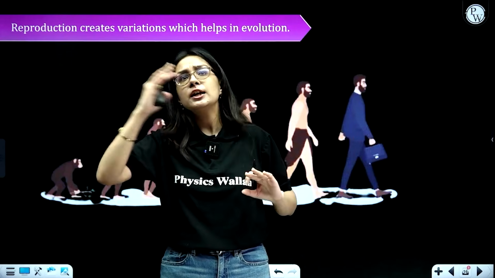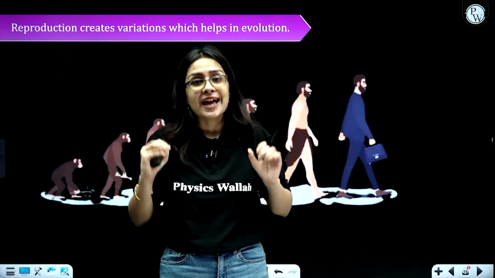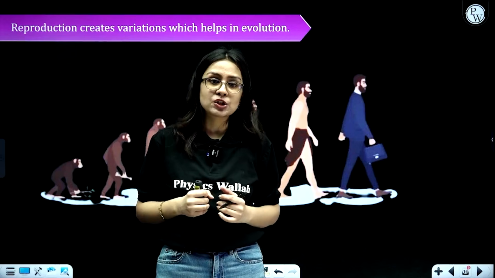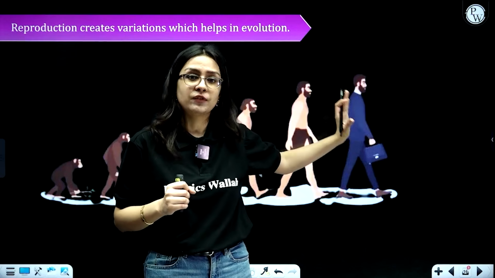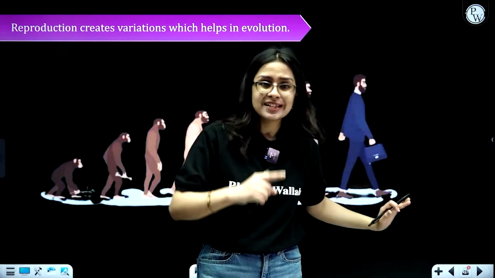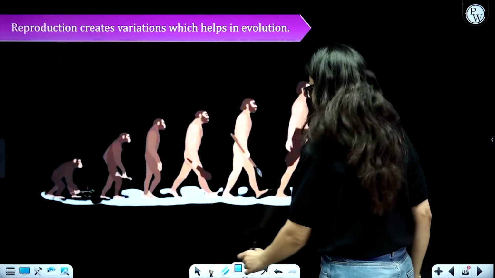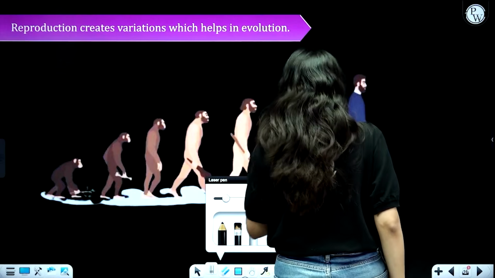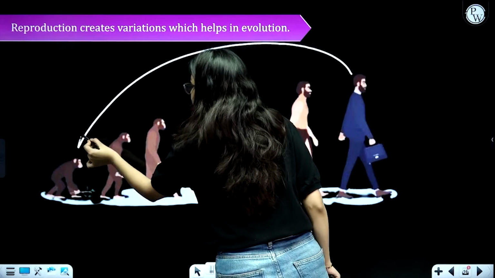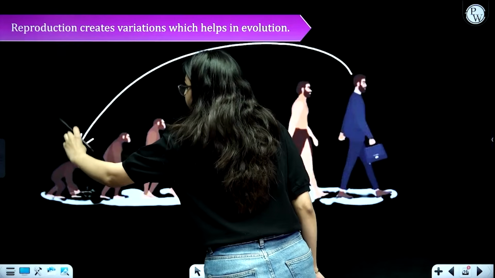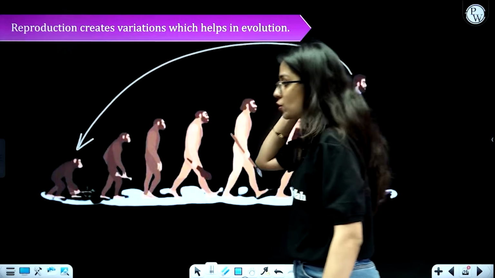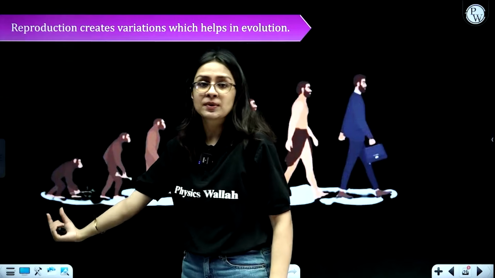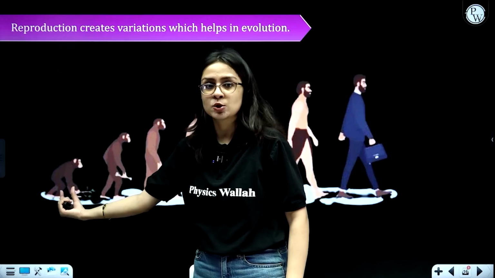But do you think millions of years ago the man was as sophisticated as he is today? No, right? We took so much time to be where we are today. Which means long back, the man had some different features. If you trace back, you see the man was very different from today's put together man. Initially, the earlier species were ape-like. So humans' ancestors were ape-like.